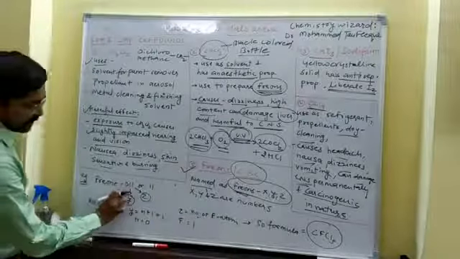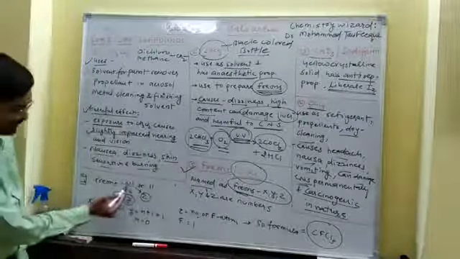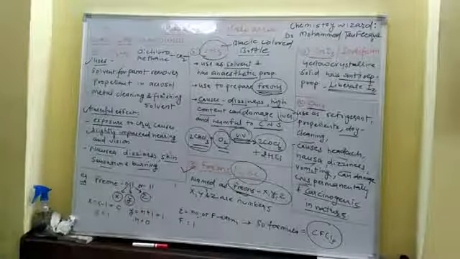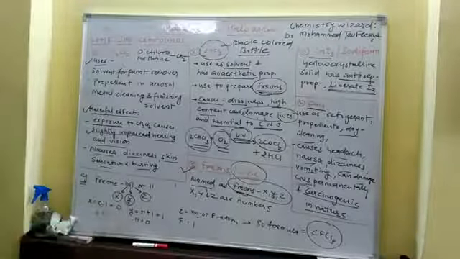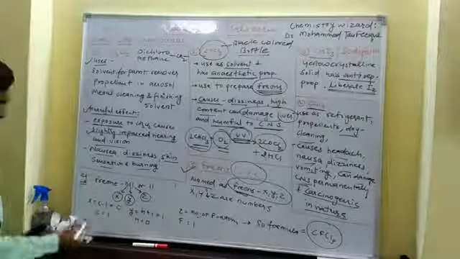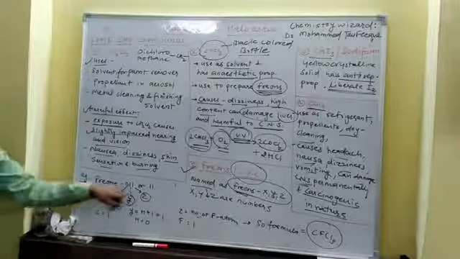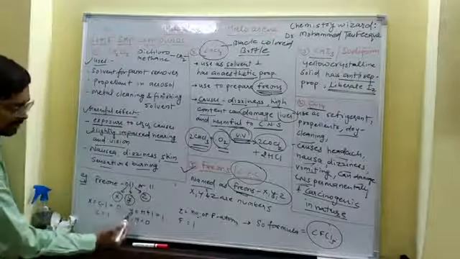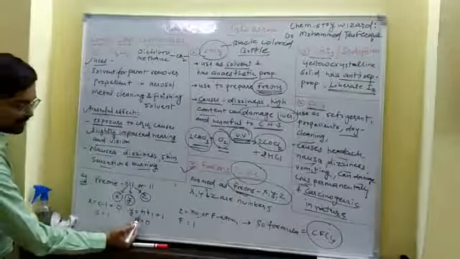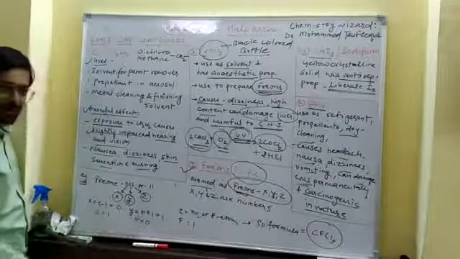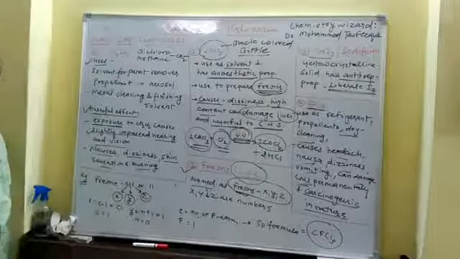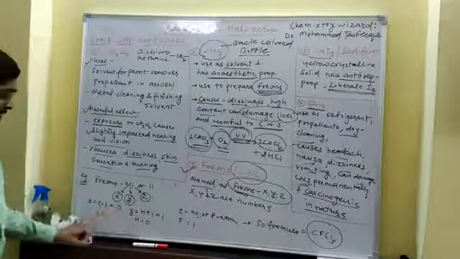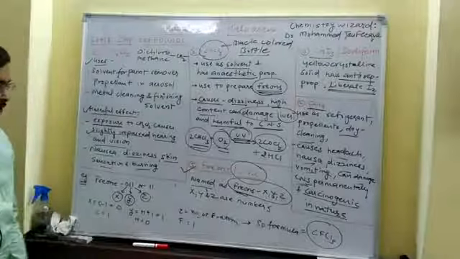So we have Freon 011 or 11. That means 0 is X, 1 is Y, and 1 is Z. Since X equals C minus 1, which equals 0, C equals 1. That means that particular freon has 1 carbon atom. Since Y is H plus 1 and the summation is 1, H is 1 minus 1, which equals 0. So there is 1 carbon and 0 hydrogen.